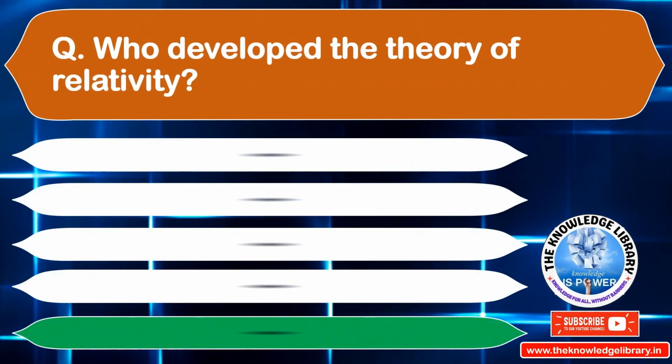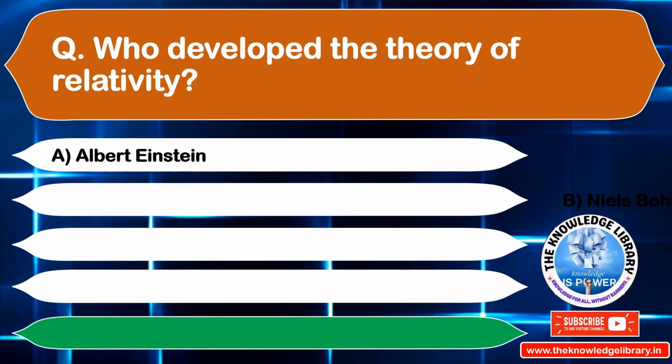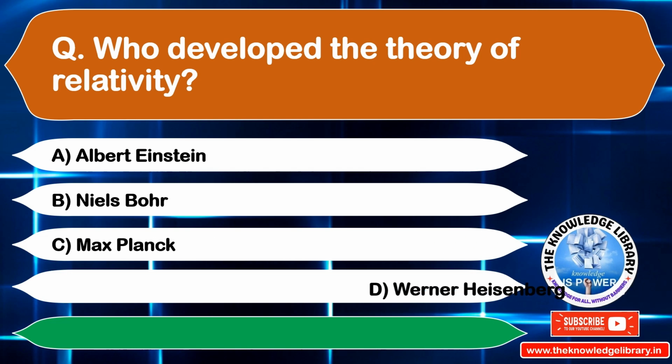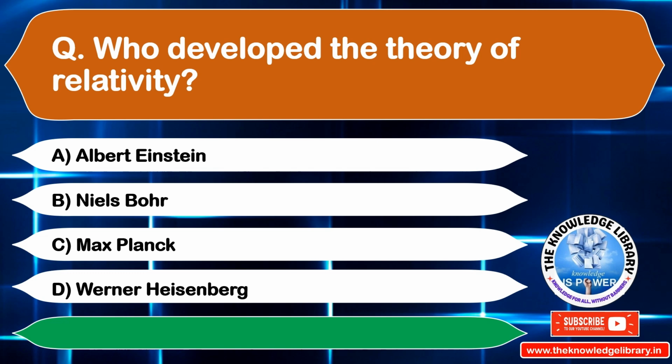Who developed the theory of relativity? Option A, Albert Einstein. Option B, Niels Bohr. Option C, Max Planck. Option D, Werner Heisenberg. The correct answer is option A, Albert Einstein. Moving to the next question.